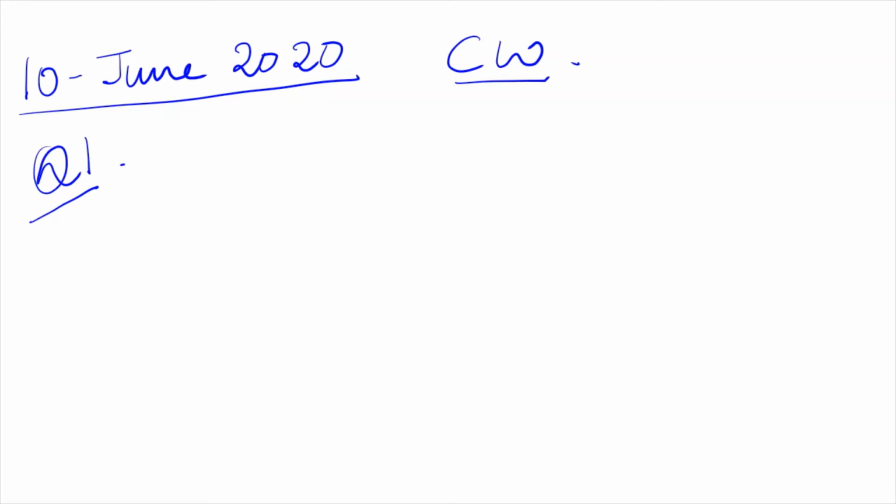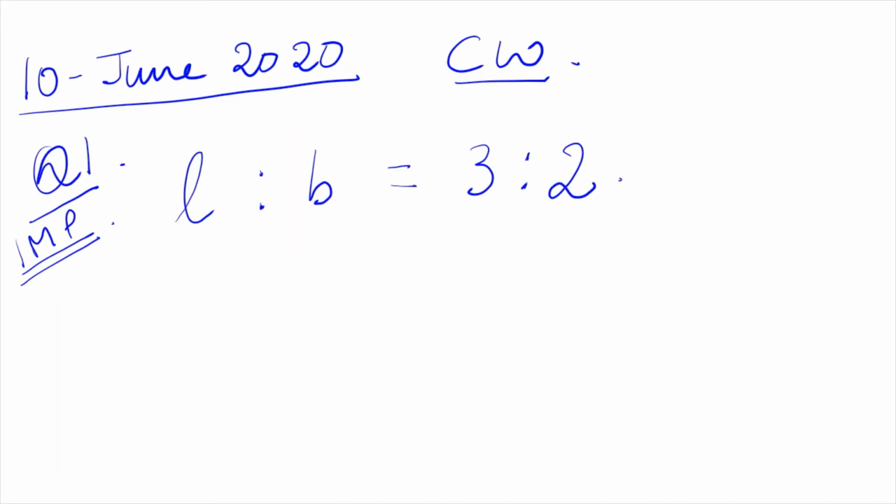Okay. So, the sides of a rectangular park, this is a very important type of question. Children, you may write important. Here ratio is also involved. All have a slight idea of ratio, I hope. So, the sides of a rectangular park are in the ratio 3:2. That means sides means what? Length is to breadth. Length is to breadth is given as 3:2. The actual lengths and breadths are not given, but the ratio is given.